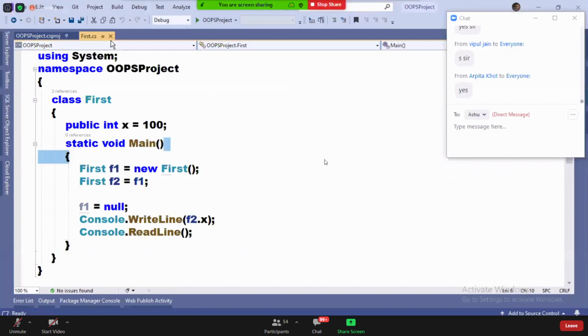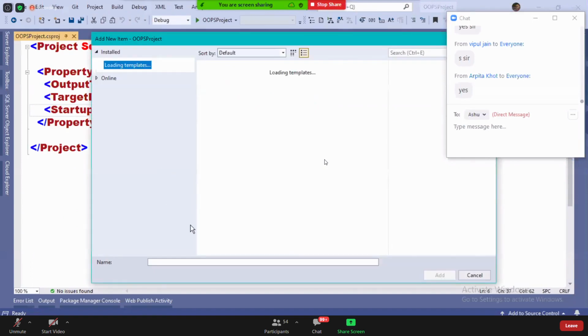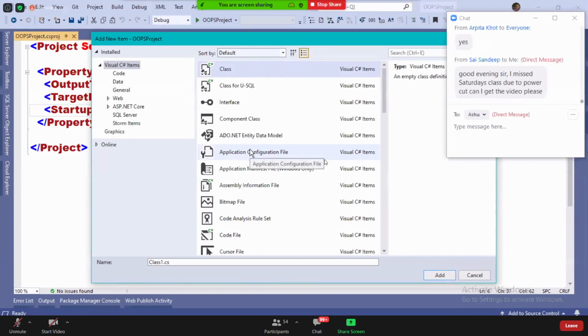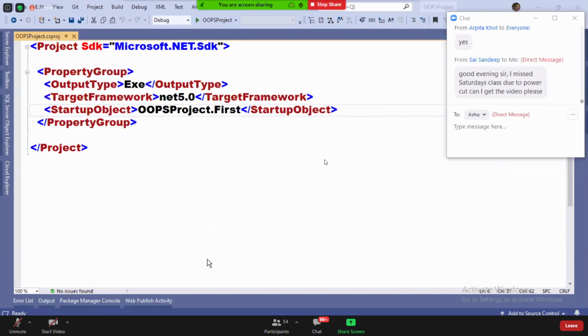Now, let's see defining a constructor on our own. I'm defining a constructor here called condemo.